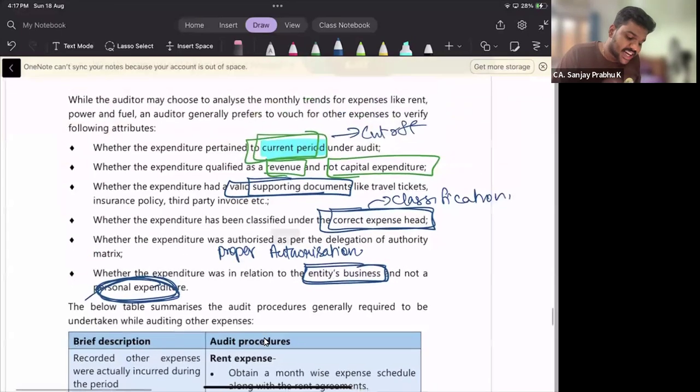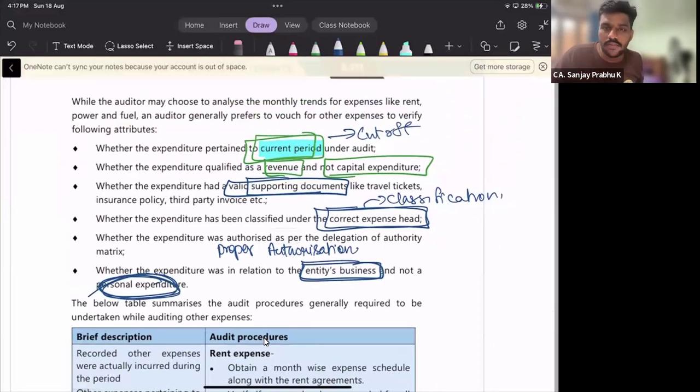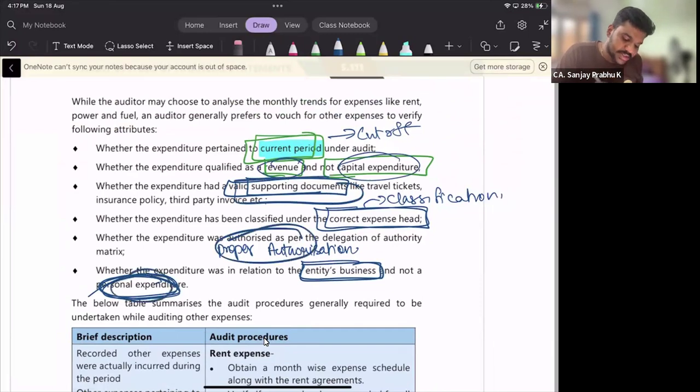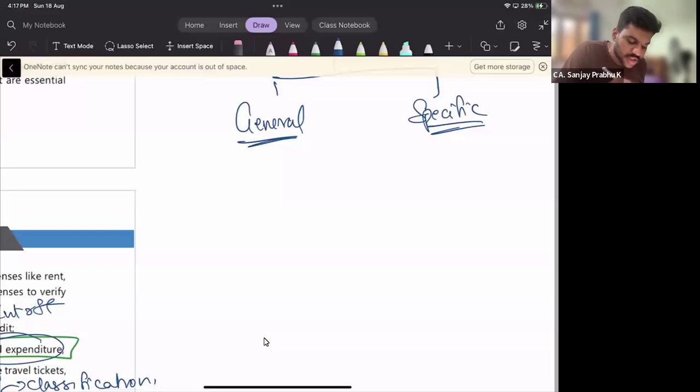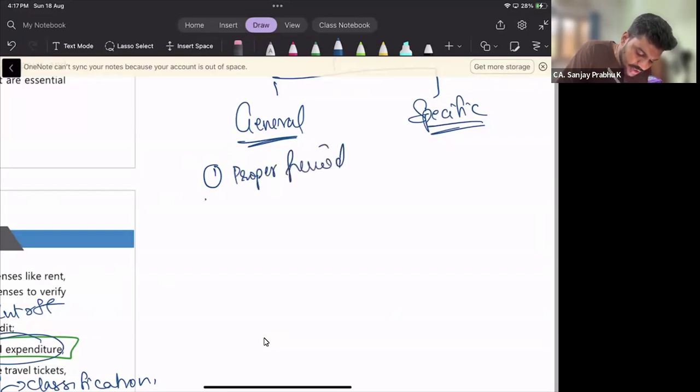So these are the general points you have to see: cutoff, classification, revenue versus capital expenditure, supporting documents, proper authorization, and no personal expenditure. What are the general points? First, they have been shown in the proper period. Second, proper head.